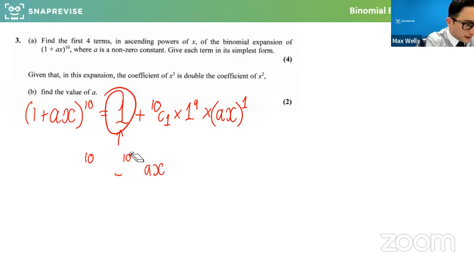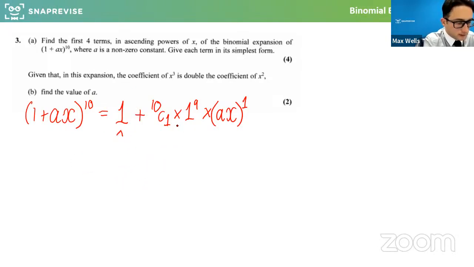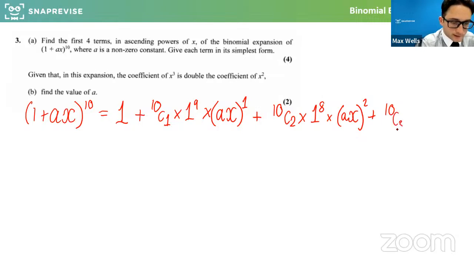Okay. Now, the next thing we're going to do is 10 choose 1 times 1 to the 9 times that. And then the next thing would be 10 choose 2 times 1 to the 8 times ax to the 2. And then 10 choose 3, and you guys could start working this out. That's no problem.